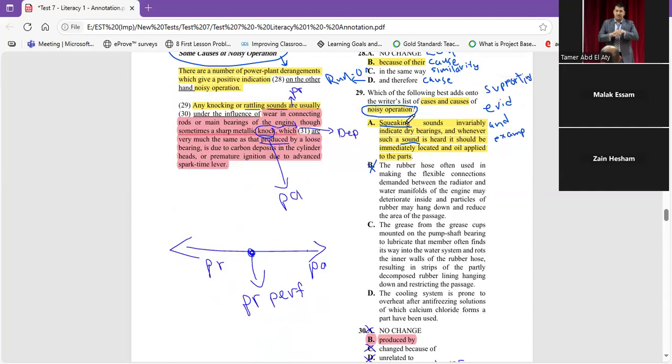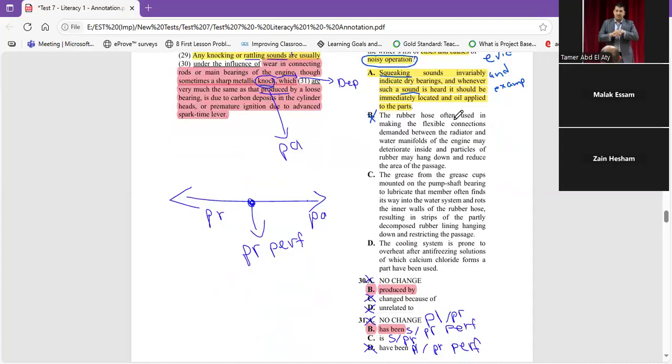Sounds invariably indicate dry bearing. And whenever such a sound is heard, it should be immediately located and oil applied to the parts. The rubber hose often used in making the flexible connection demanded between the radiator and water manifolds of the engine may deteriorate inside, and particles of rubber may hang down and reduce the area of the passage.